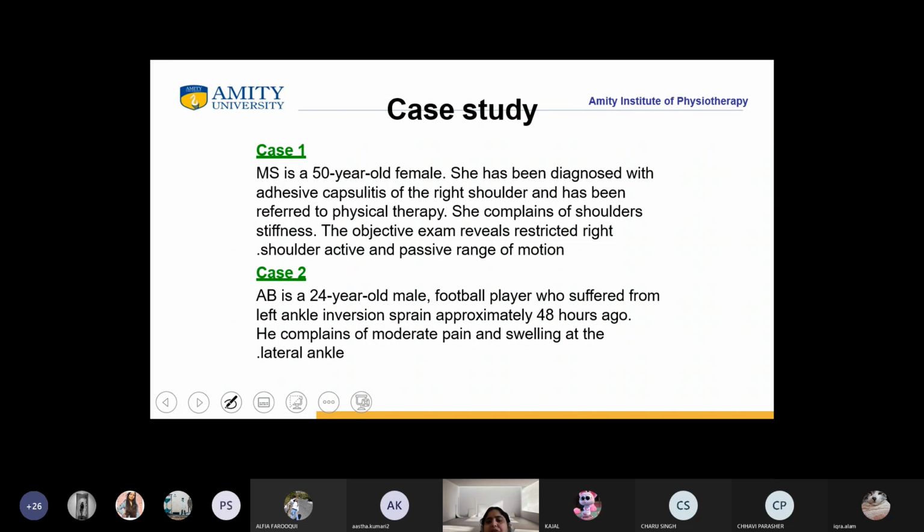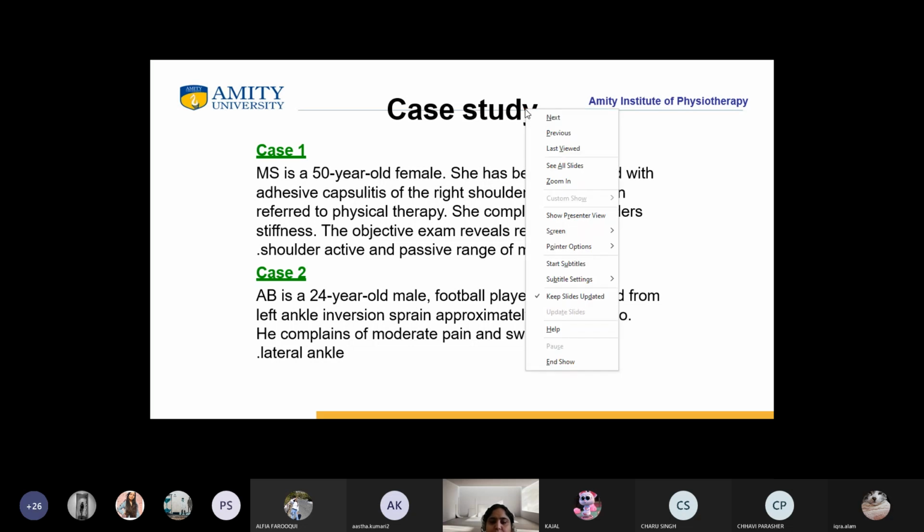The objective examination reveals restricted right shoulder active and passive range of motion. Now there is another patient, a 24-year-old male football player who suffered a left ankle inversion sprain approximately 48 hours ago. He is complaining of moderate pain and swelling at the lateral side of the right ankle.